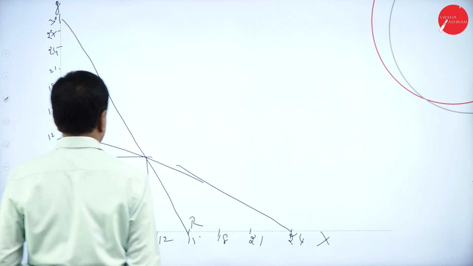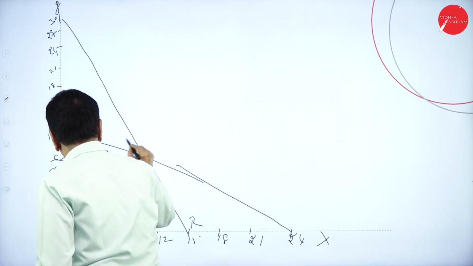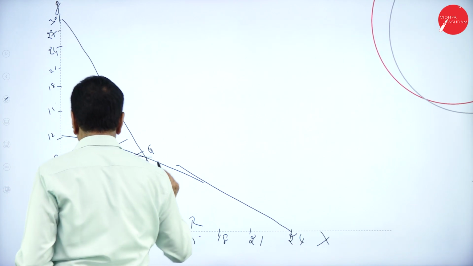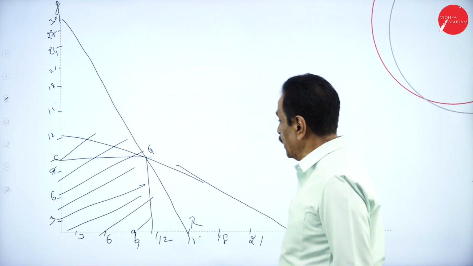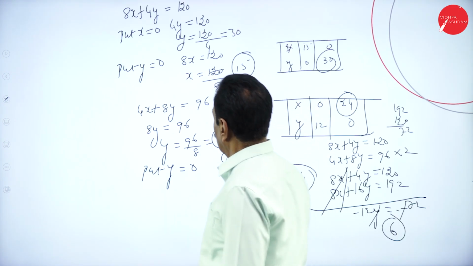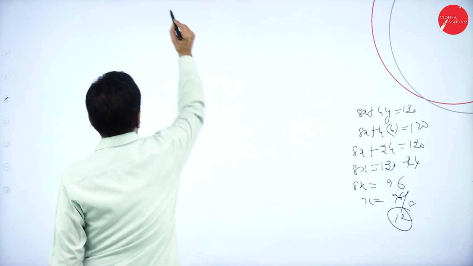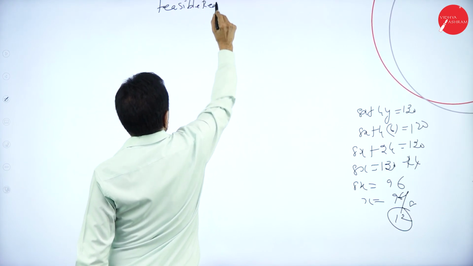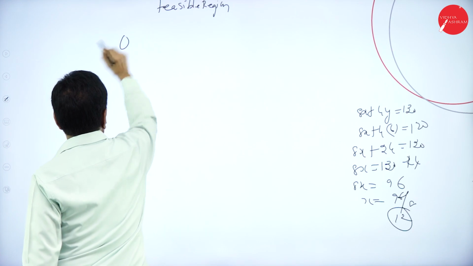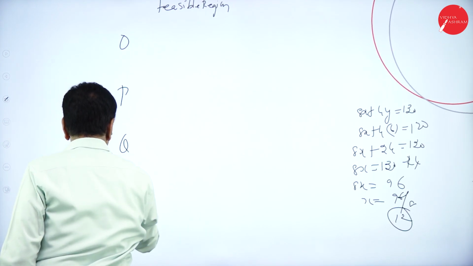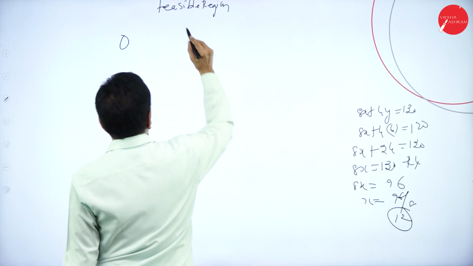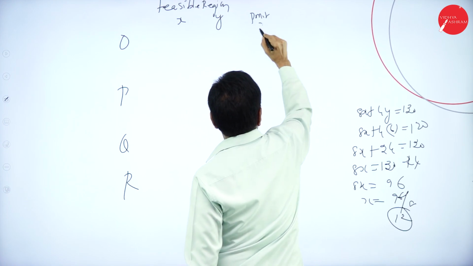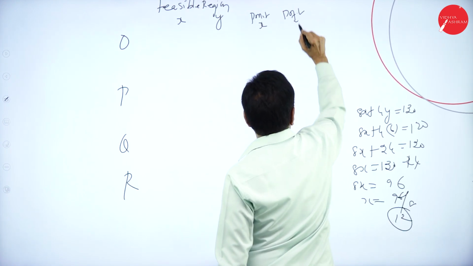Roughly 6. This is Q. X value 12, Y value 6. So we can go with the feasible region. Feasible region O, P, Q, R.